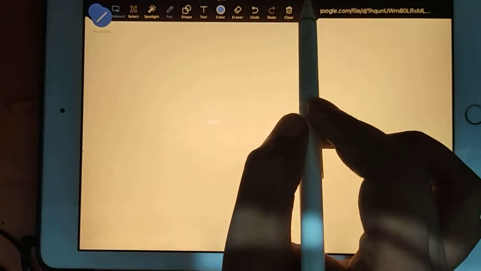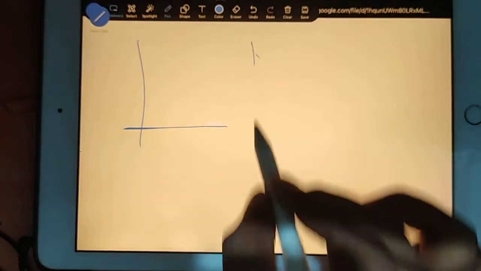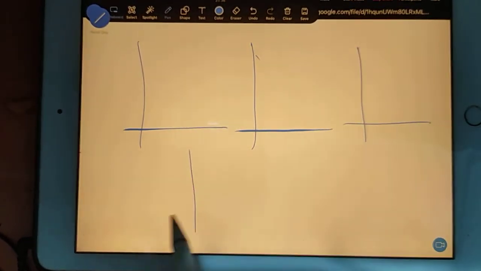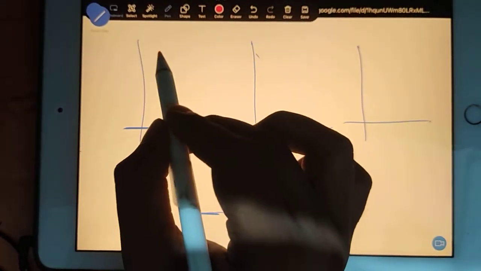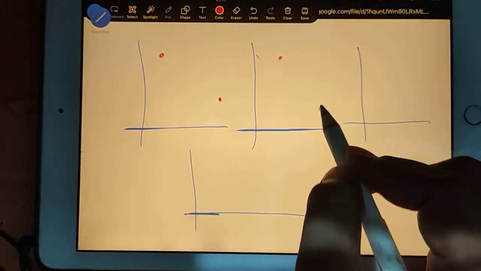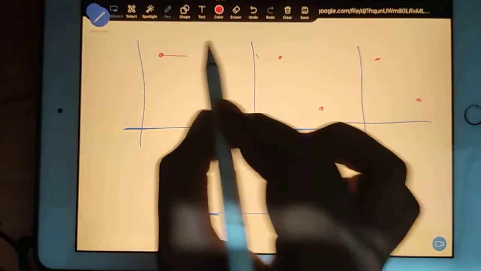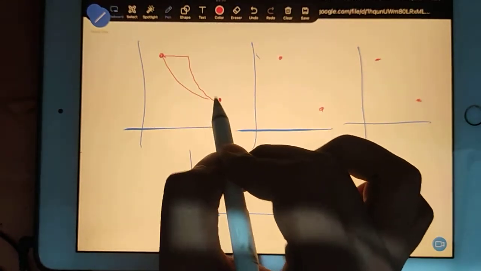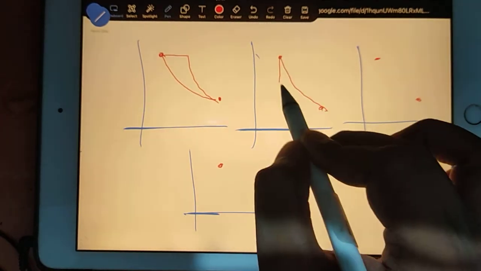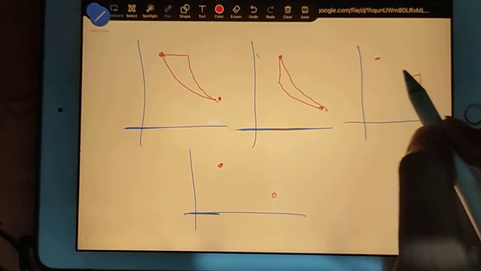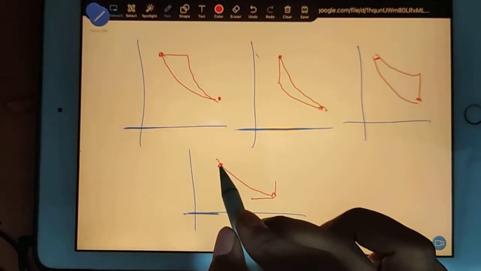Because 4 possibilities are there. Graph समझ में आ गया? But because we have 4 possibilities, right? See, I can draw 4 graphs, no doubt in that. I have to fix only these 2 points, right? So with the help of these 2 points, how many possible cycles can I draw? I can go like this, and then I can connect like this, and I can connect like this. And I can go like this, and connect like this. I can go like this, and connect like this. I can go like this, and I can connect.